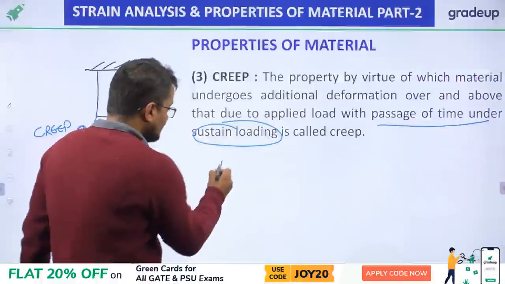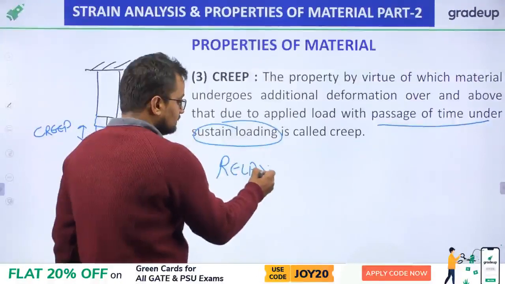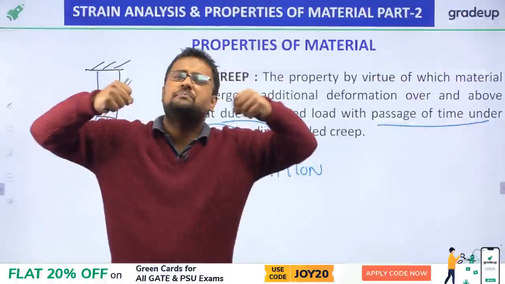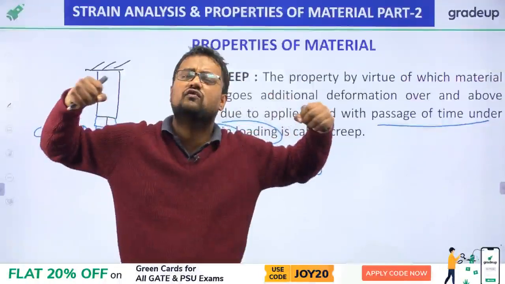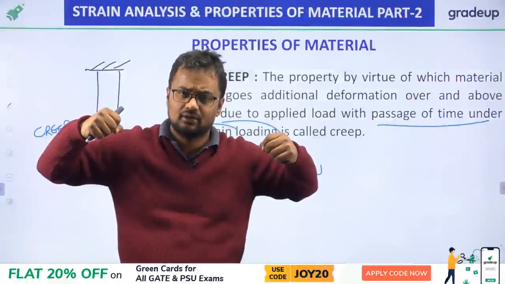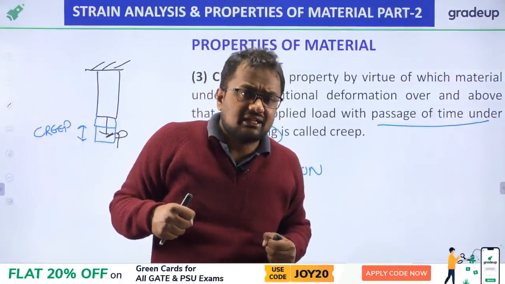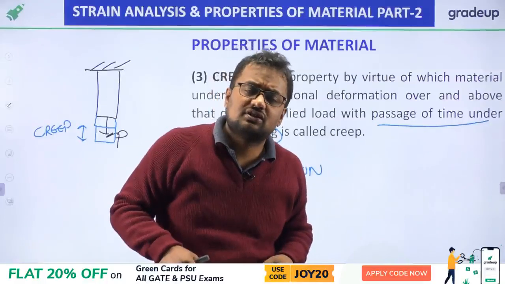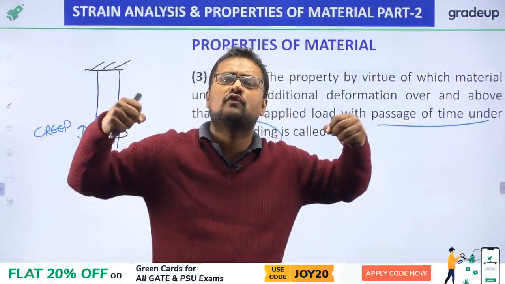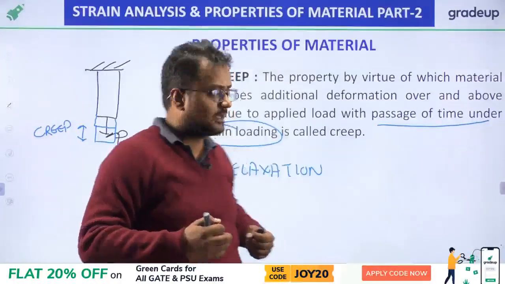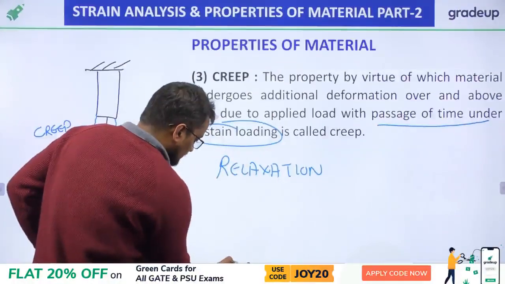And you can relate relaxation also to it. Suppose I apply a P load on a wire for a very long time, then after some time the internal resistance of that wire is reduced. That property is called relaxation. Okay, let me show you in detail.